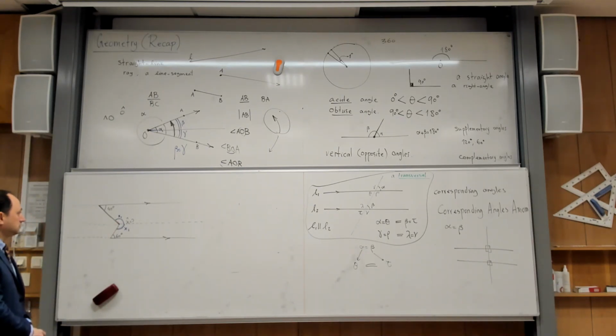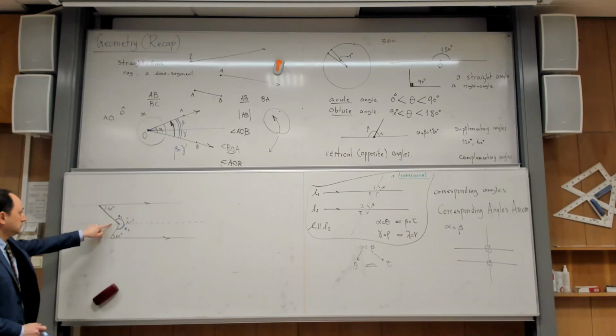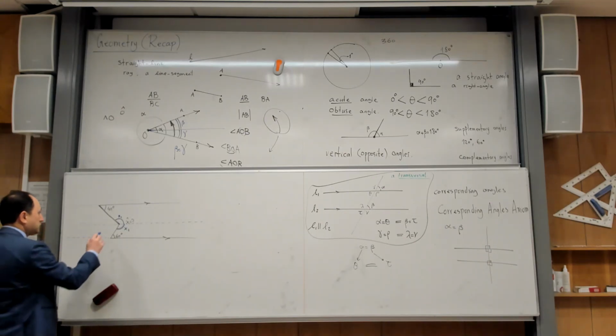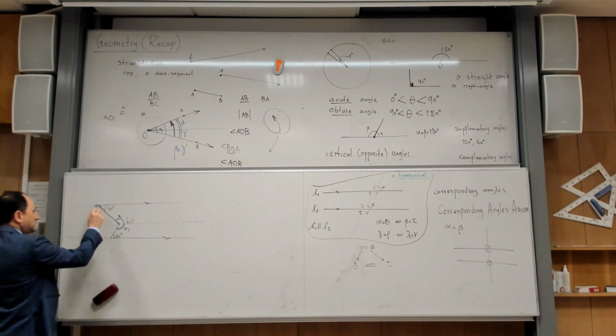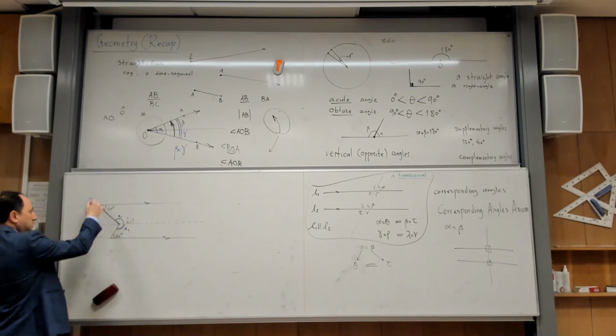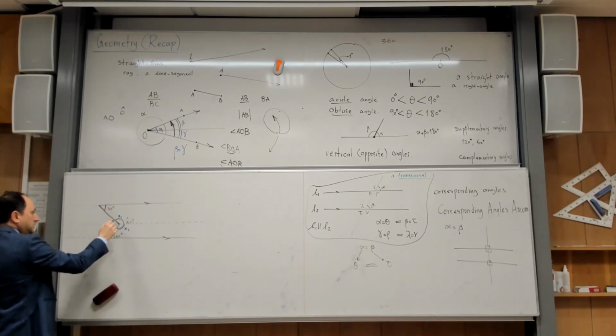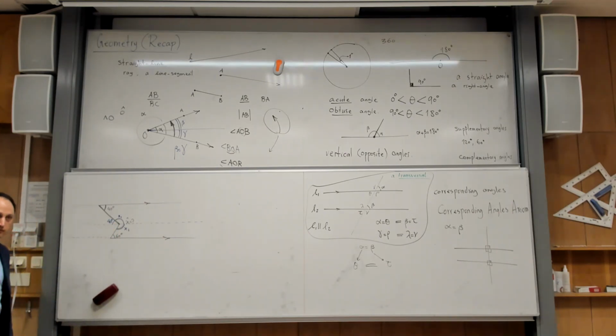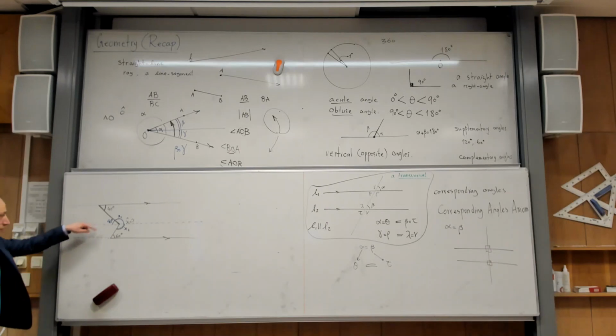I did it another way. I used 40 and made a new angle here, opposite. Okay, so that's also another way. So what you are saying is that this is parallel to this, and this is the transversal. So if this is 40, this angle is also 40. Yes, that's correct. Okay, and then you repeat the process for this one.